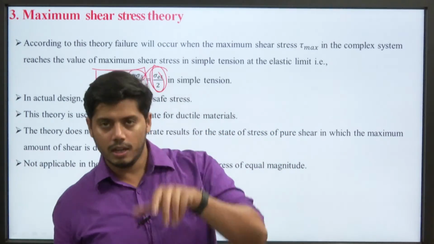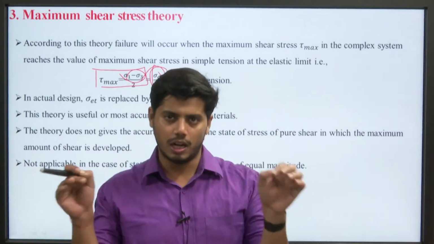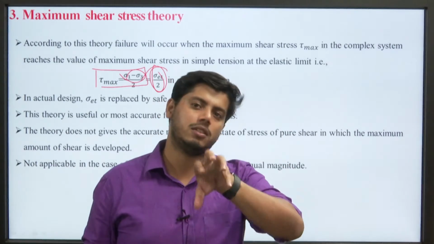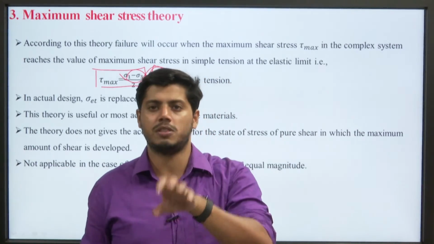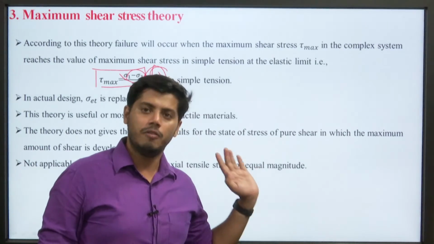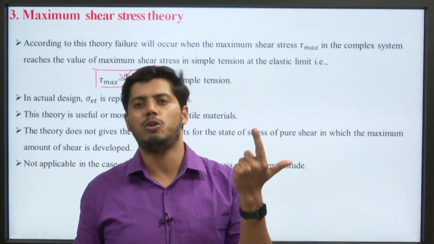But if in any of the 3 conditions, the amount of shear stress in one of the 3 axes or in 3 directions, the state of stress, is equal to 0, then we can easily use this condition, the maximum shear stress theory, for the triaxial state of stress, because in triaxial stress we have 3 types of stress, sigma 1, sigma 2 and sigma 3.